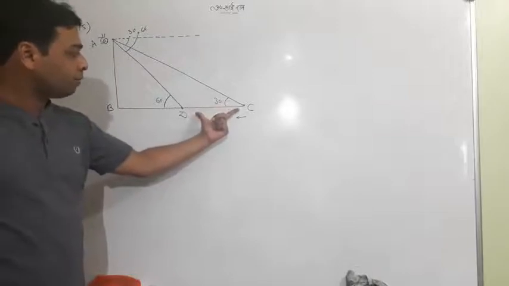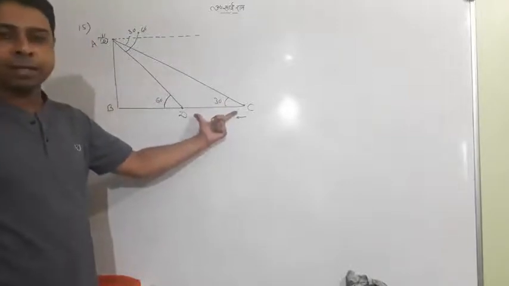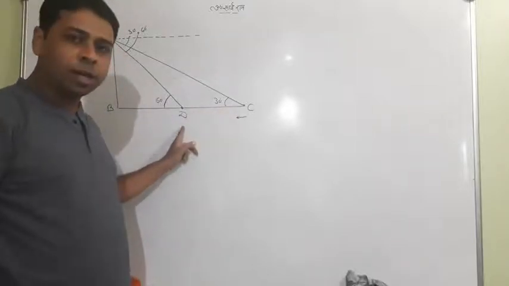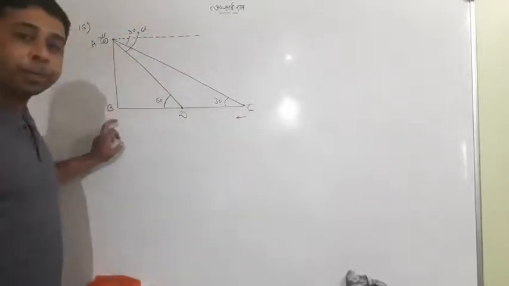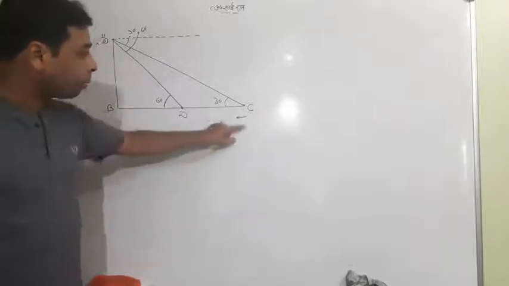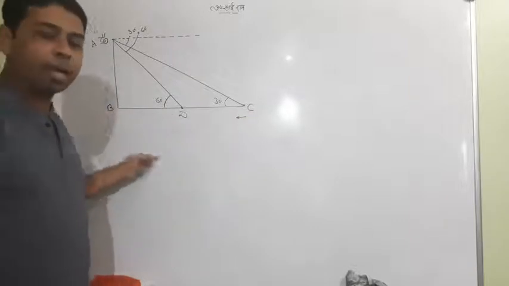We have been given 6 seconds for the car to go from C to D, but the question asks how much time the car will take to reach point B from C. So we have to find the time taken by the car from C to B.